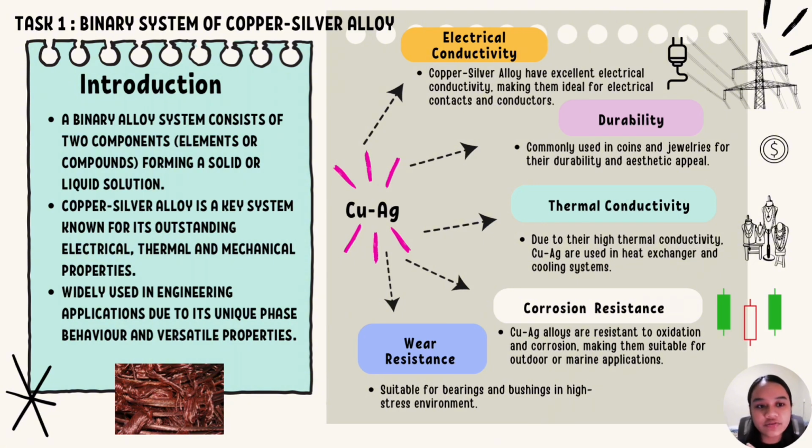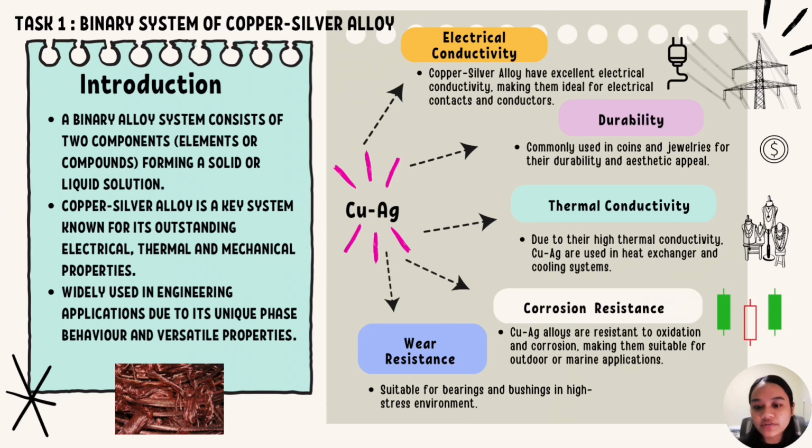Let's start with the key engineering applications of copper-silver alloys. First, electrical conductivity. This alloy is widely used in high-performance electrical wiring and switch contacts because of its superior conductivity. Second, its durability. The addition of silver improves copper's strength, which is why it is commonly used in coins, jewelry, and medals for their durability and aesthetic appeal.